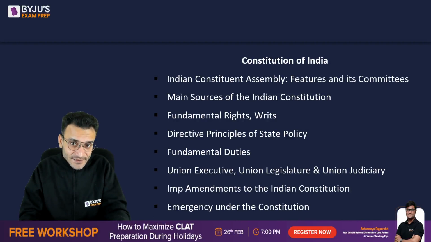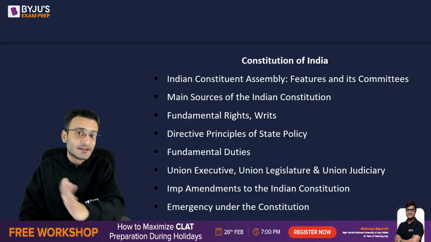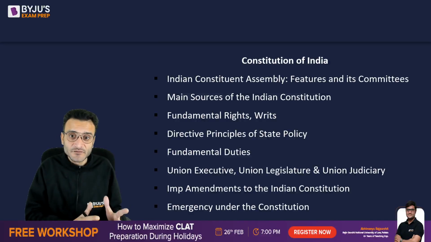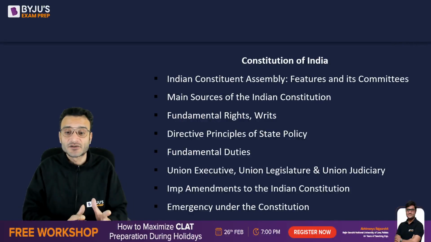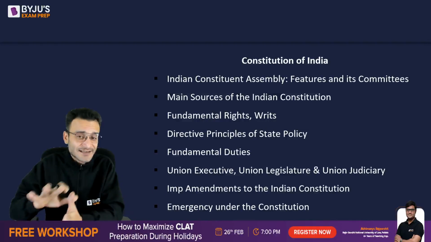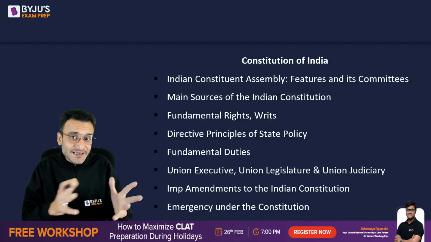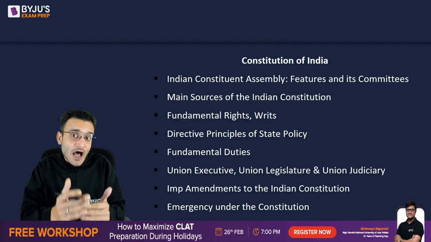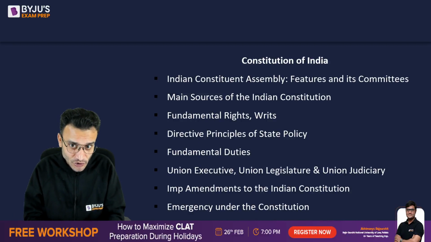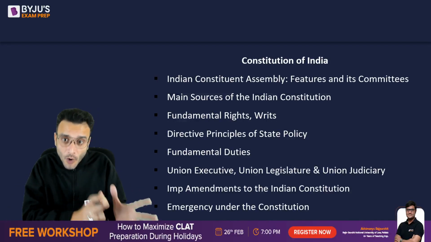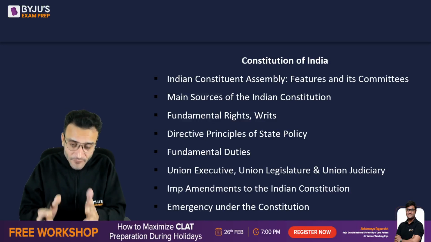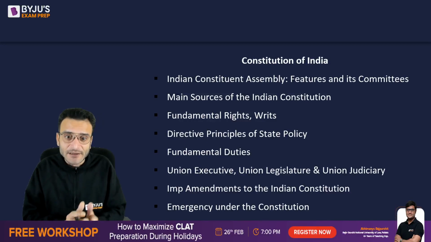Thereafter comes your union executive, legislature, and the union judiciary. The function of the executive, the function of the legislature, and the function of the union judiciary. The role of the Supreme Court, powers of the Supreme Court, role of the High Court, powers of the High Court. How are judges appointed in the High Court? That's about the union judiciary. Union legislature, the role of the parliament. How is a law made? How is a law introduced? How is it passed? What majority is required for passing a particular bill from one house to the other?